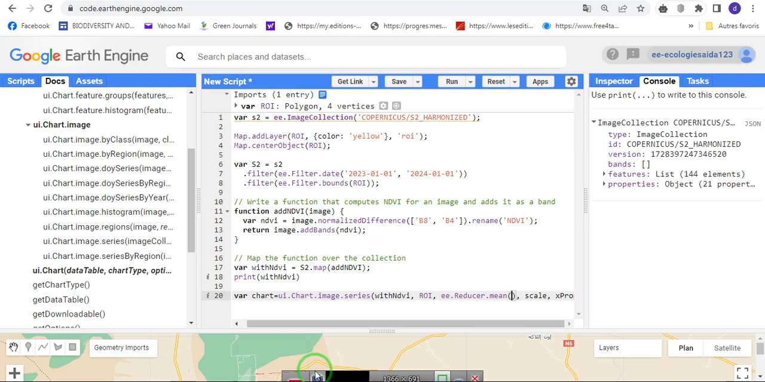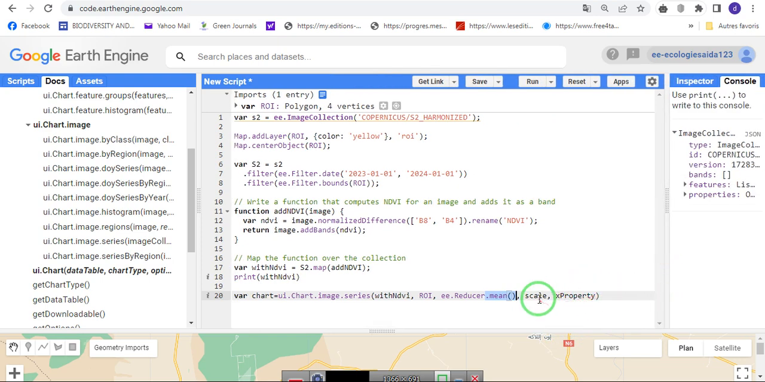We can say give me the average value on the Y axis, at scale 10, and for the X property, what do you want on the X axis? By default it is the timestamp, so we'll just use that.